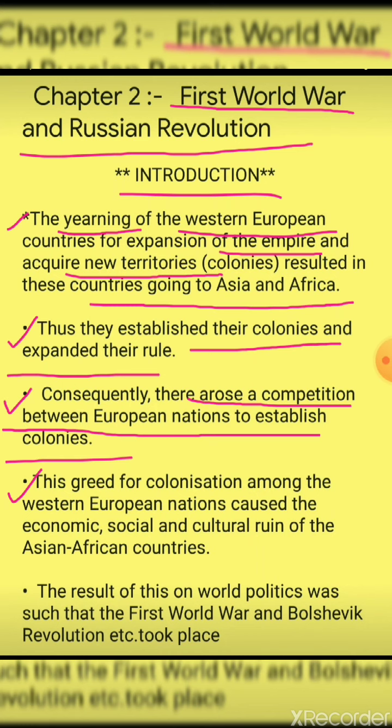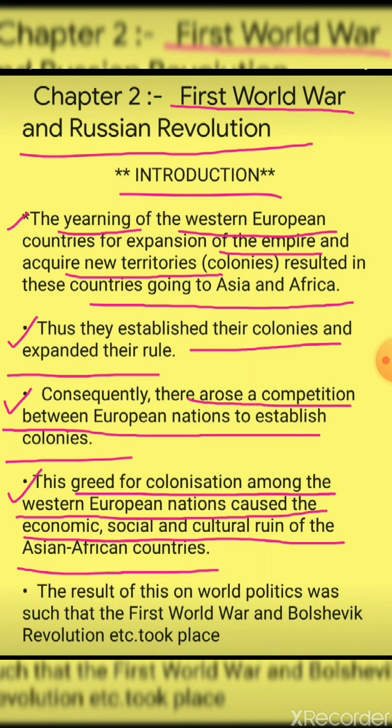Next one. This greed for colonialism among the Western European nations caused economic, social, cultural ruin of Asian and African countries. Greedy means lalsa. They were so greedy of acquiring the territory of Asian and African countries, and because of that, ruin means totally destroyed.